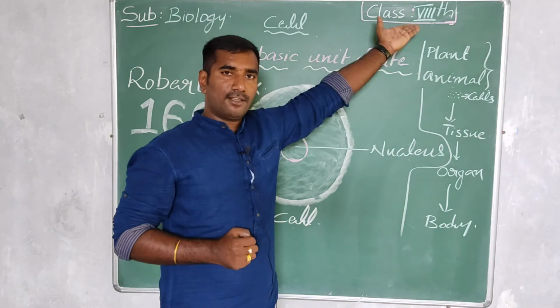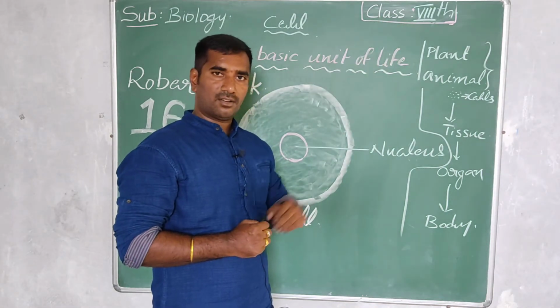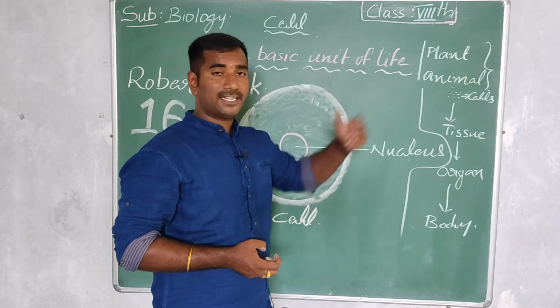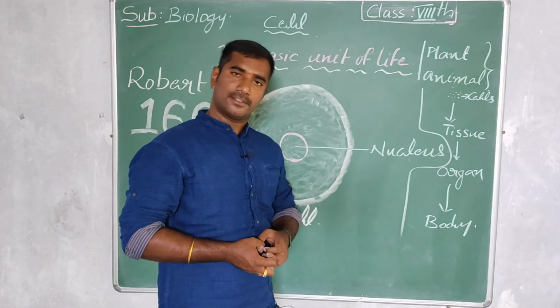What is life? Living body is called life. What are the living bodies present on earth? Plant and animal. These two are made up of cells.